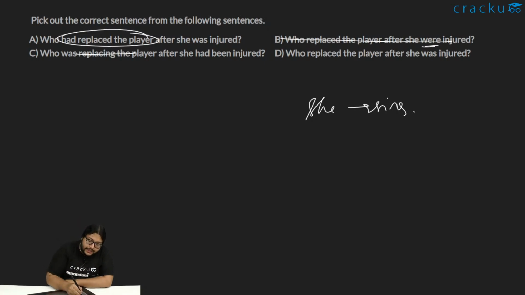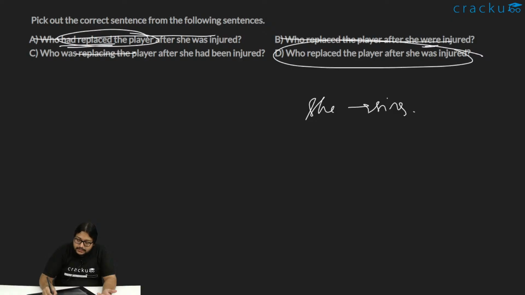If I write had replaced, it would mean the player was replaced before she was injured, because that is the nature of perfect, right? Perfect is always more past. So we cannot do that. We can rule this out because it is illogical. So option D should be the correct choice here. Who replaced the player after she was injured? Option D is the correct choice here.